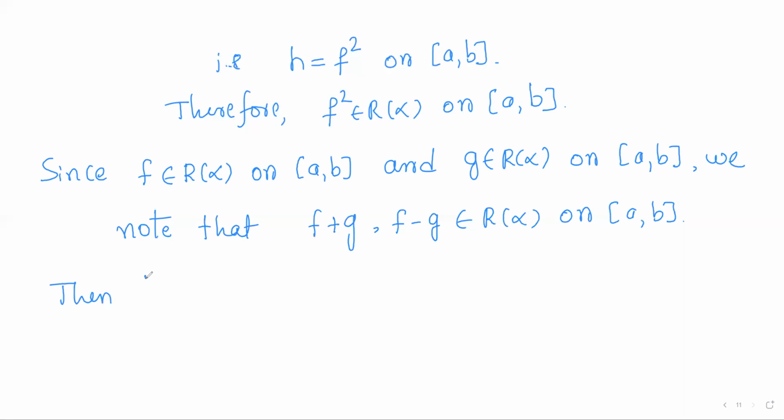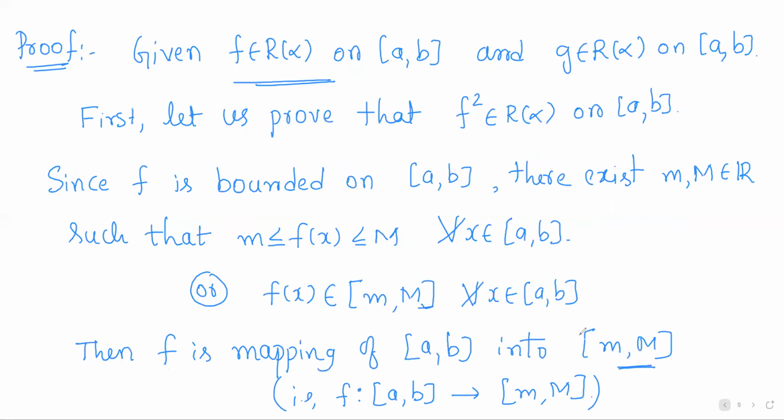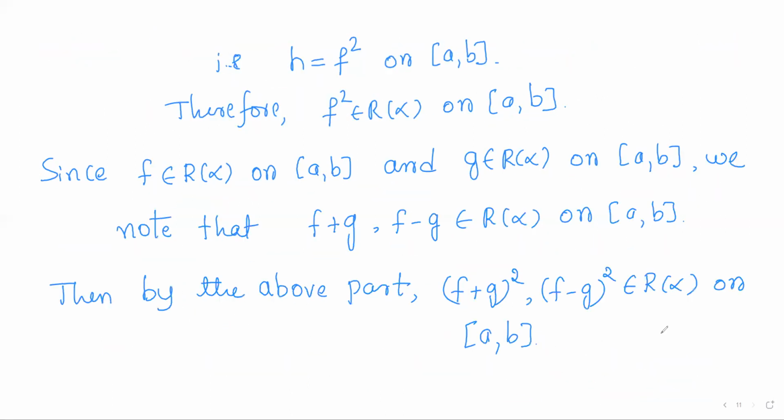Then by the above part, f plus g square and f minus g square will also be Riemann-Stieltjes integrable on the closed interval a comma b, right? Because assuming any arbitrary function f is Riemann-Stieltjes integrable, we proved that its square is also Riemann-Stieltjes integrable.